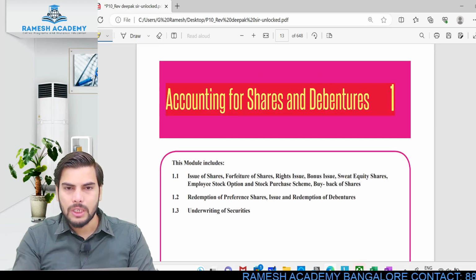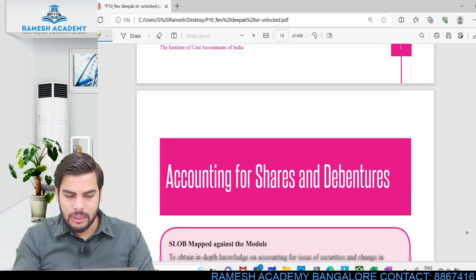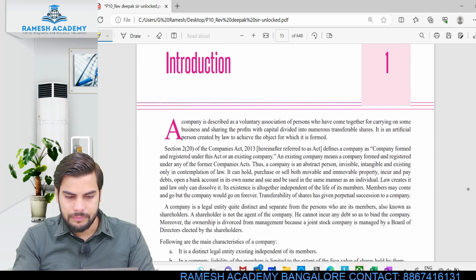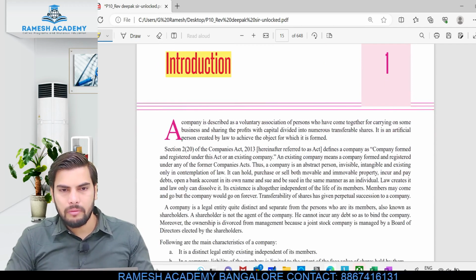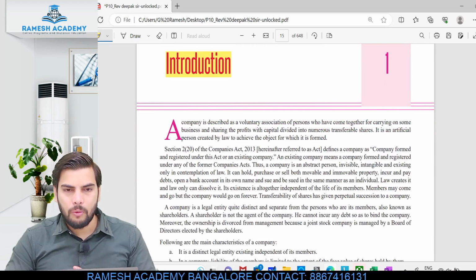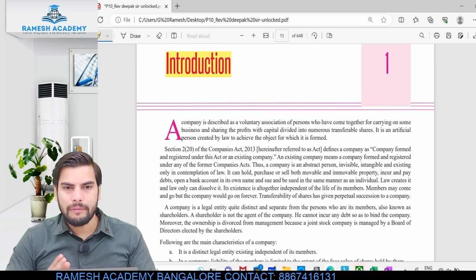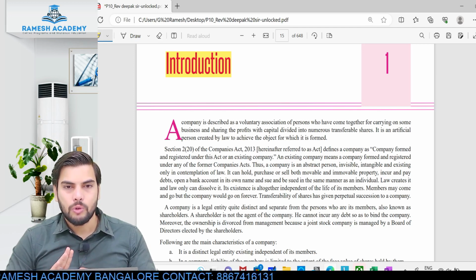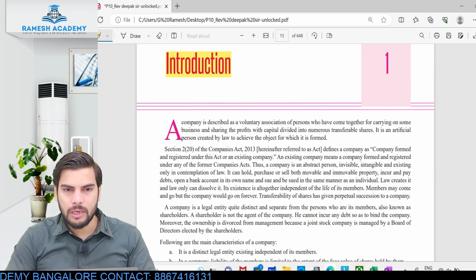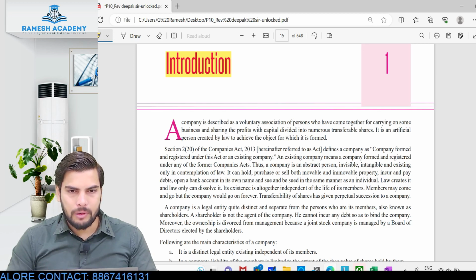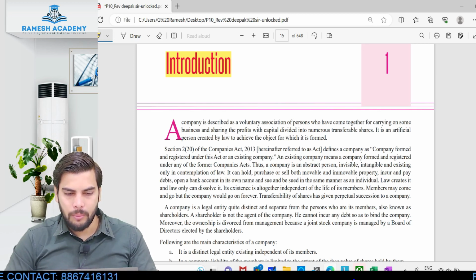Let's start with the first unit and talk about the introduction. Here they would have given you the meaning of the term company, the features of companies, and you will be learning about different types of companies. Pretty much simple stuff. Anything important we'll be preparing in our notes, so don't worry about that.